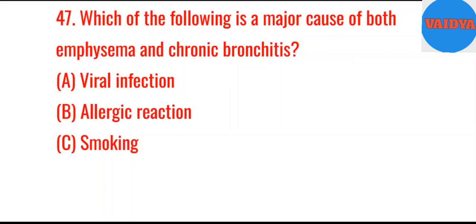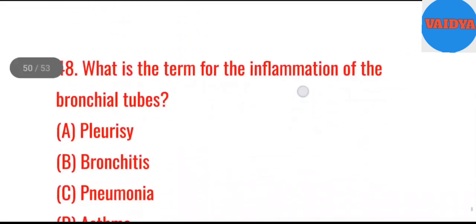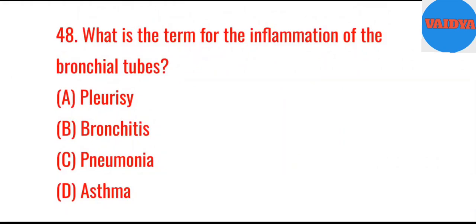47. Which of the following is a major cause of both emphysema and chronic bronchitis? A. Viral infection. B. Allergic reaction. C. Smoking. D. Bacterial infection. Answer. C. Smoking.